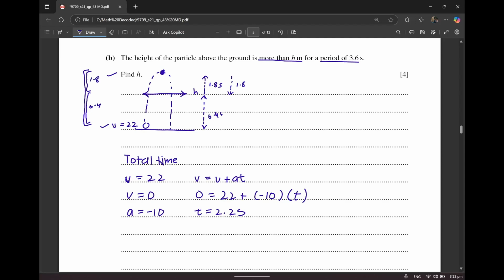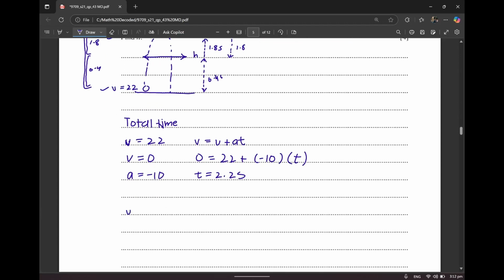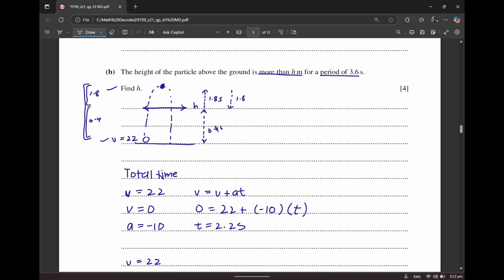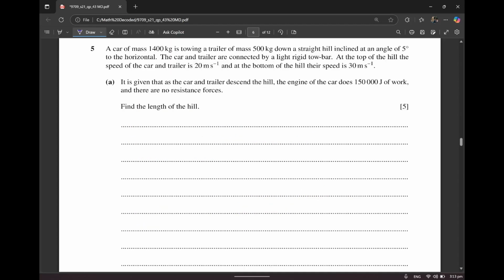I hope that makes sense. Anyways, now I can say that u is equal to 22, t is equal to 0.4 as we figured out, and acceleration is equal to minus 10. So I can figure out s, which is basically h. s is equal to ut plus half at squared, 0.4 squared. That's going to give me s is equal to 8.8 minus 0.8, and that is going to be 8 meters. Alright, moving on to question number 5.